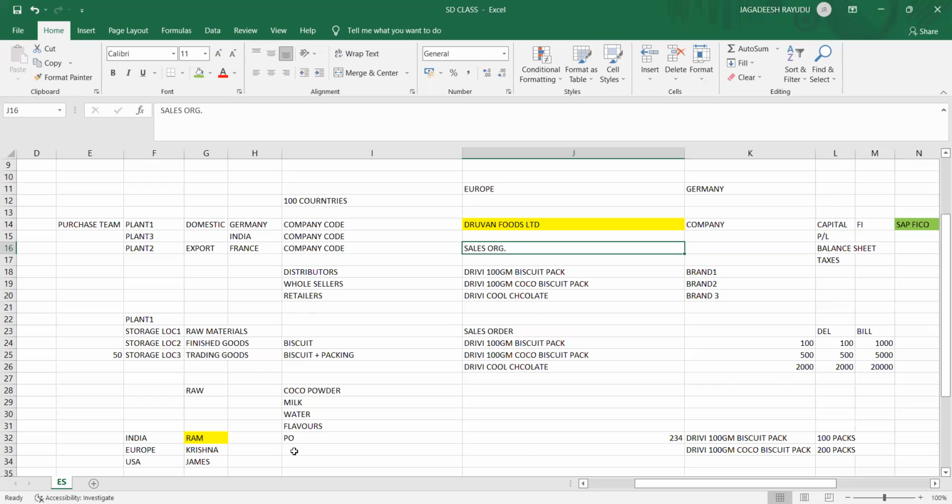Now a division is nothing but the classification of your products. Okay, in the food division, these are the chocolates, these are the biscuits, these are the sauces, like that. You are going to divide the divisions. It might be a common division. Common division means biscuits and chocolates and whatever products I'm selling related to foods, I can sell with the same division only. Sometimes my divisions might be different.